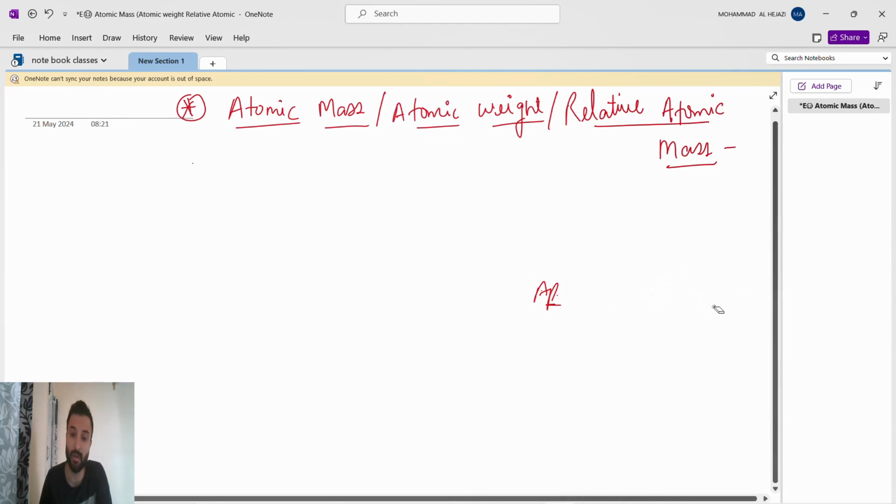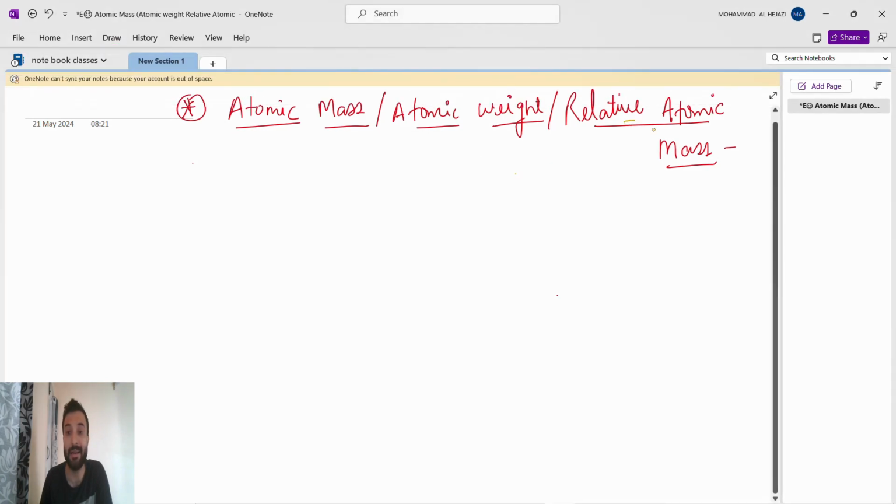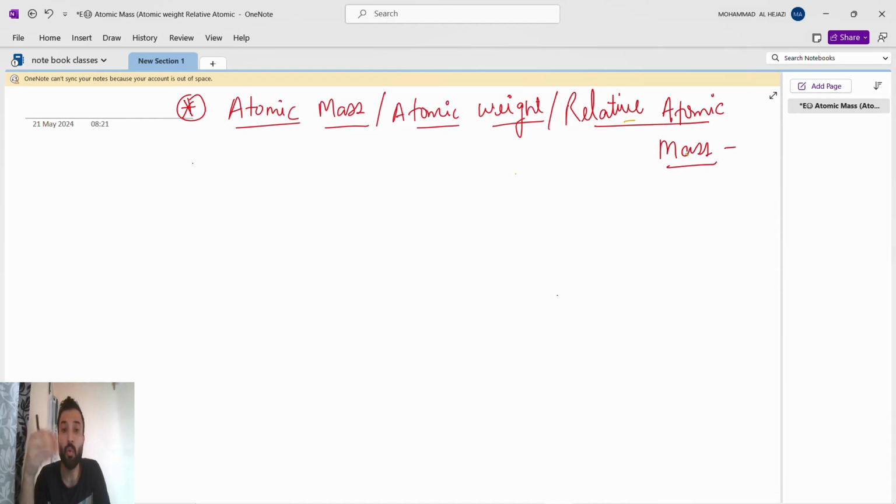Atomic mass, you can also say atomic weight, but how will we find it? We will find it through the relative atomic mass. Now you will ask, okay, relative atomic mass we understand, but relative to what? Here, the 2 kg of weight is what we keep on one side, and on the other side we keep apple or potato or onion. But in the atom, which one do we take as the relative? We will take carbon as the relative.